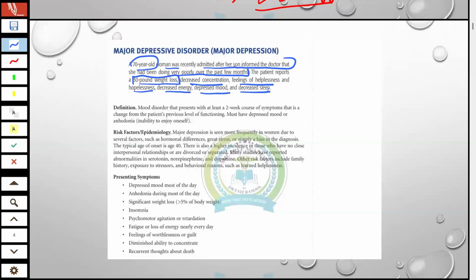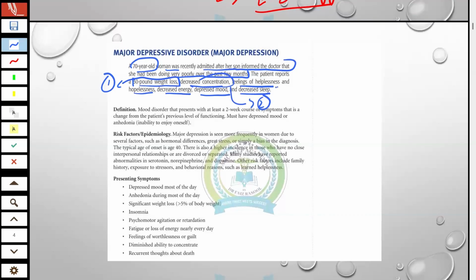So see here, how many symptoms are present? One, decreased concentration. Two, feelings of helplessness and hopelessness. Three, decreased energy. Four, depressed mood. Five, decreased sleep. Six. So the criteria for diagnosing depression is fulfilled.